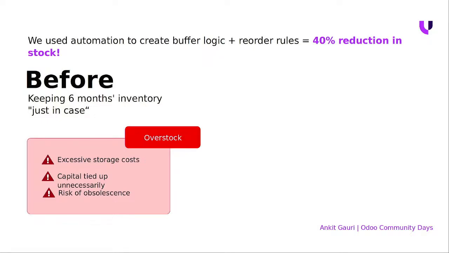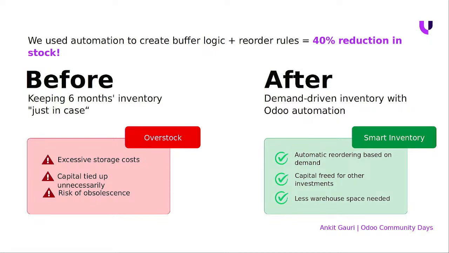So when we automated those things, he was able to reduce his costs by 40% in terms of management, and in terms of the scarcity of stocks as well. In real time, these are the challenges which we have solved. So how have we done that? We placed certain automatic reordering rules based on demand. There is a minimum threshold and a maximum threshold which we maintain for raw material as well as for the production line items. We make sure he doesn't invest so much capital in production that he's all occupied in that. So we are able to free that capital, and he can focus on other expansion plans for his business.